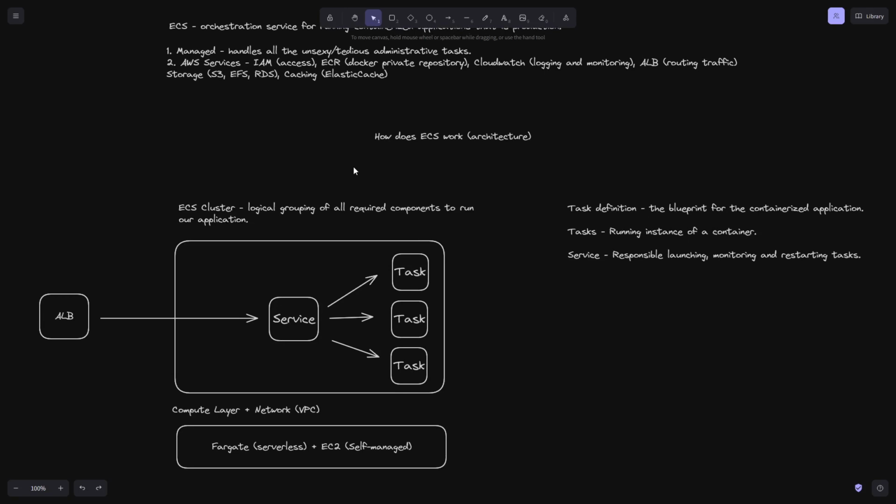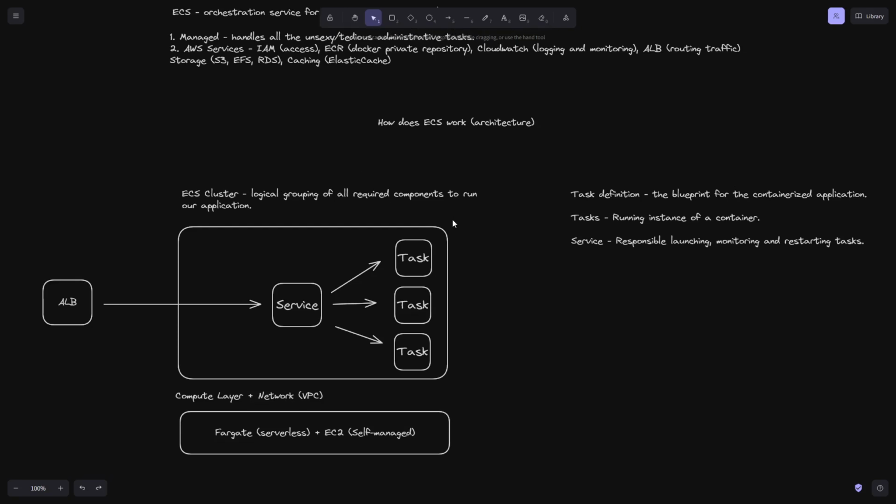We spoke about how a task definition is the blueprint of how our containerized application will run, how a task is a running instance of that application, and how a service manages the launching, the monitoring, and the restarting of our tasks. And then we mentioned how all of that will run on a compute layer, either on Fargate, which is really the most preferable way to do it, or on EC2 if we really need to self-manage our application. So this video has been on the architecture of ECS.